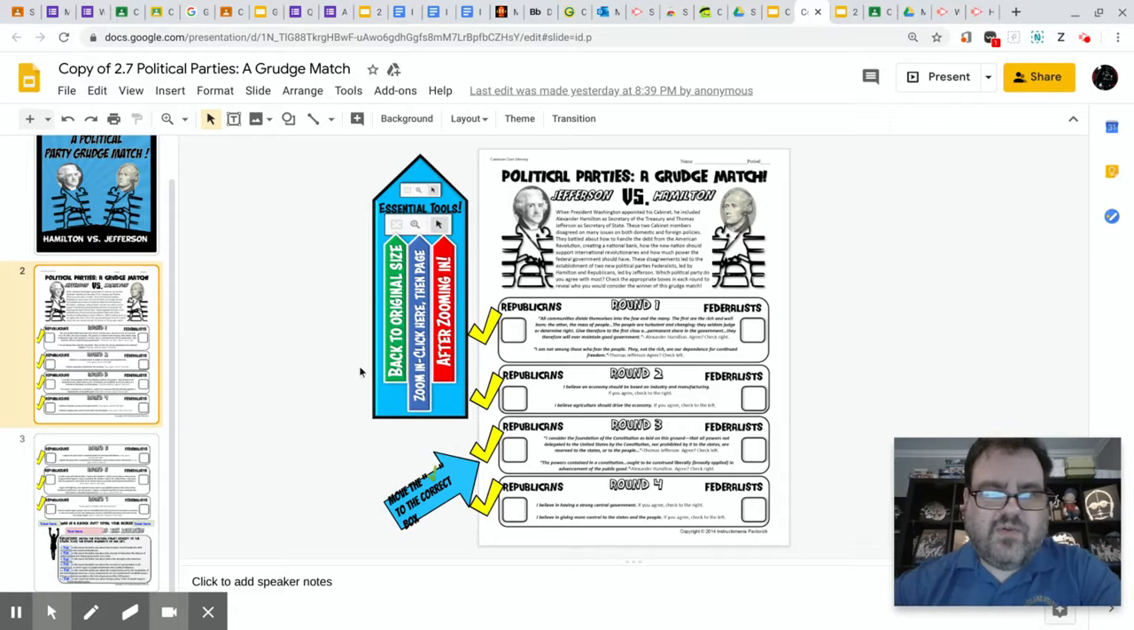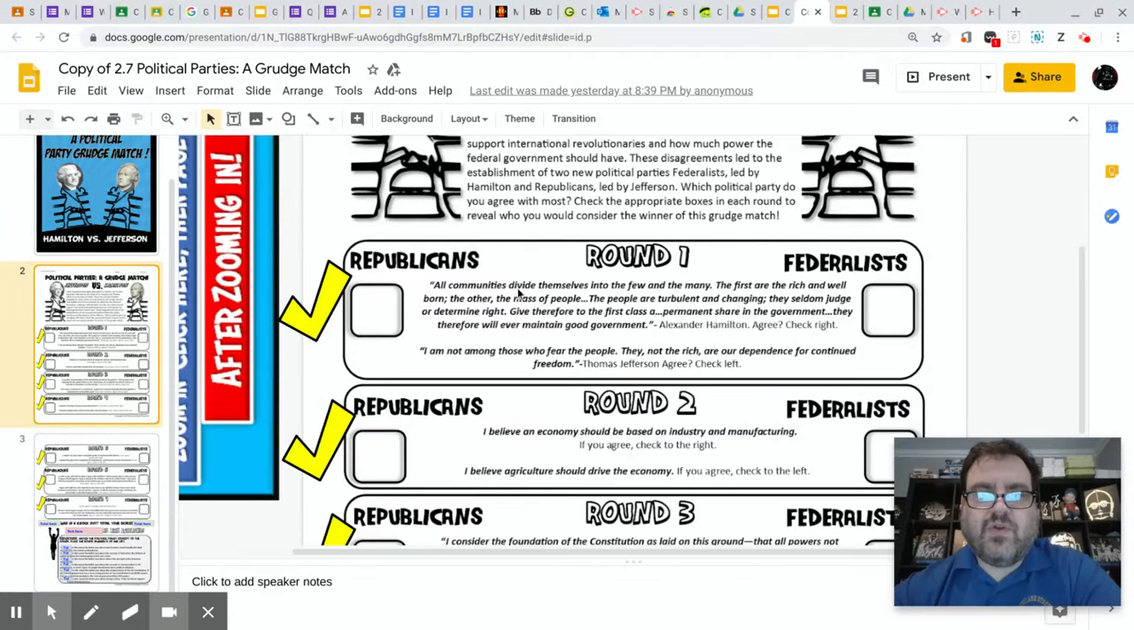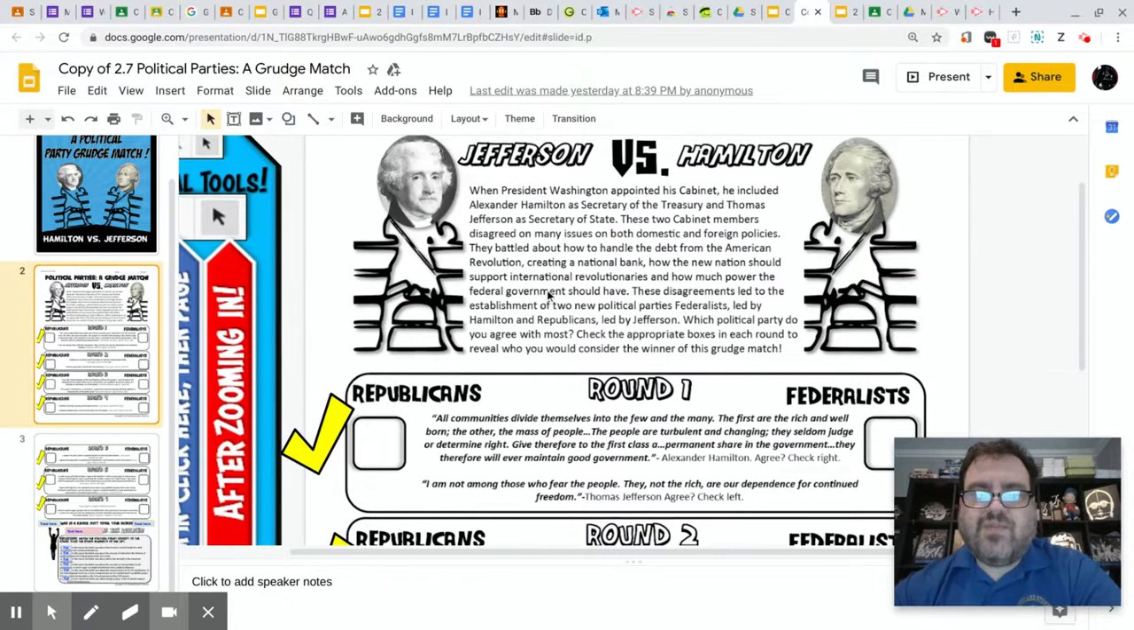I wanted to talk to you about the grudge match assignment that you have in here. This is pretty simple. The check marks that are here are what you're going to be using to move to either Republicans or Federalists. Once again, remember that you can increase the size here by going to this little zoom arrow to make it bigger so that you can read everything.